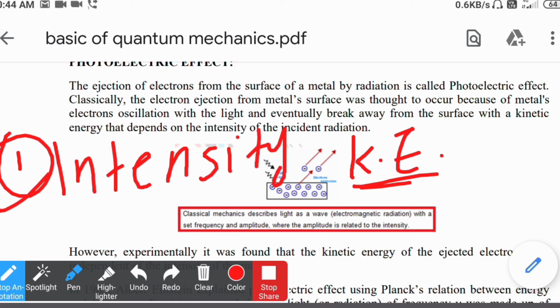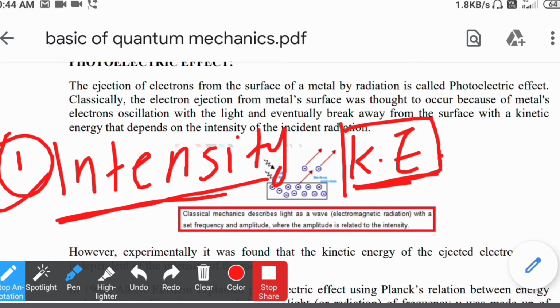Classical mechanics tells you that the higher the intensity of radiation, the higher should be the kinetic energy. But experimentally we have found that the kinetic energy of ejected electrons does not depend upon the intensity, but depends upon the frequency or energy of the incident radiation.